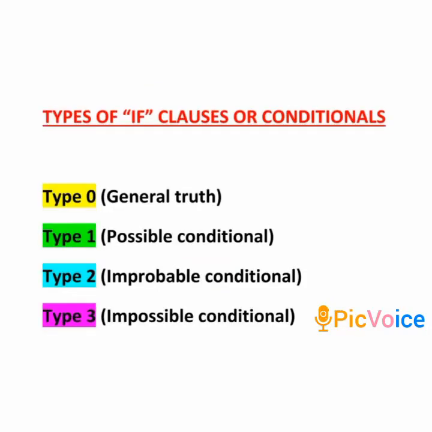Now let us look at the types of if clauses. As I had already told you, these if clauses are called conditionals. There are basically 4 types of if clauses. Type 0, or the general truth, which we use to express general or scientific truths. Type 1, possible conditional. Type 2, improbable conditional. Type 3, impossible conditional.